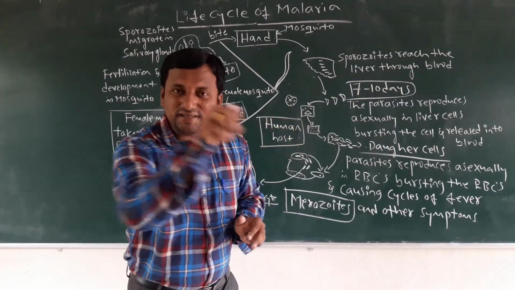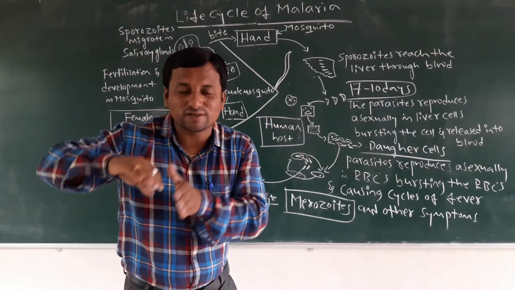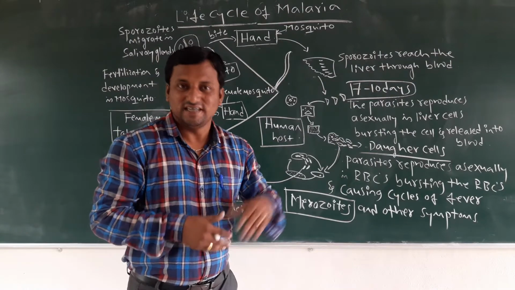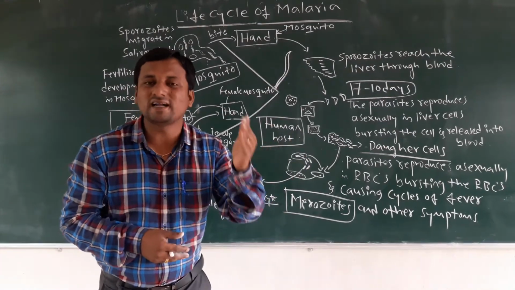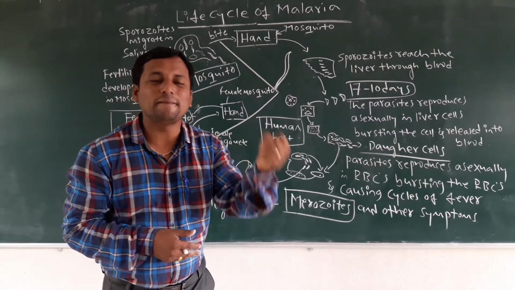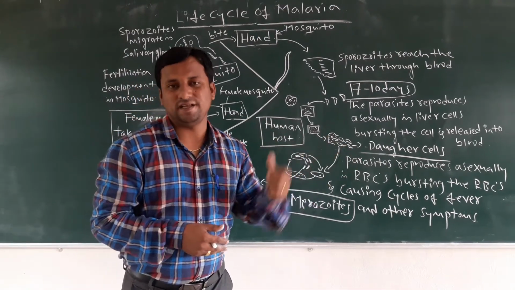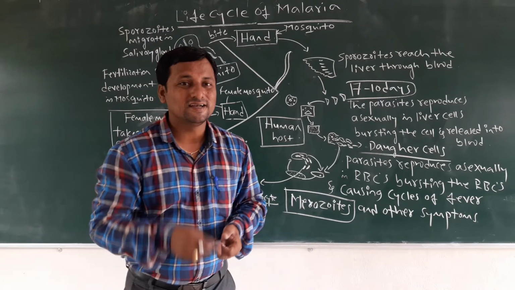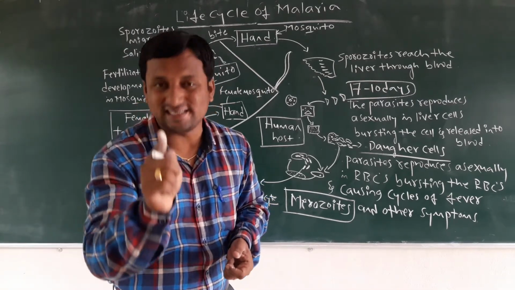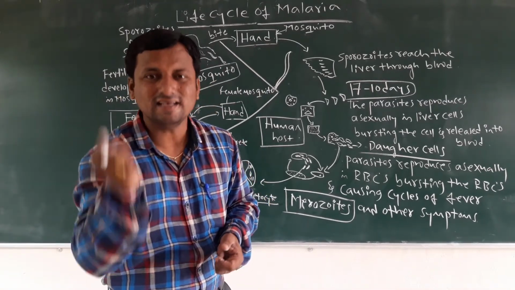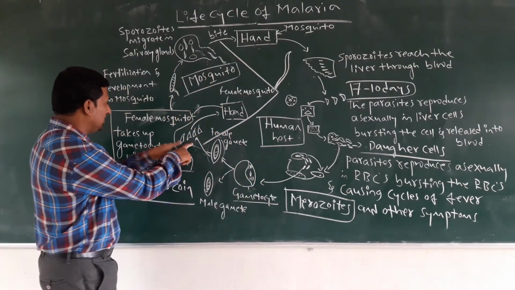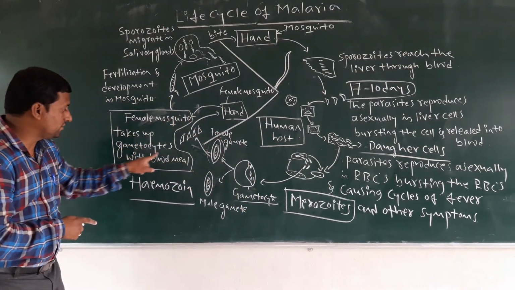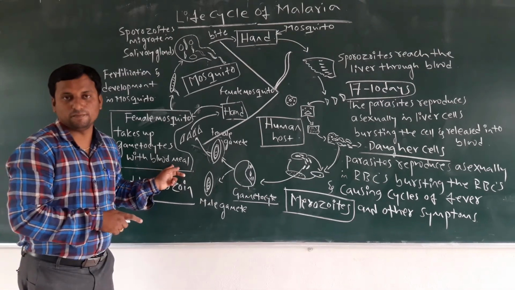When it takes the blood, it undergoes reproduction for the nourishment of its young. Due to these reasons, the female Anopheles mosquito rapidly bites human beings, because they have more odor receptor cells than male mosquitoes. So the female mosquito takes up gametocytes with the blood meal.